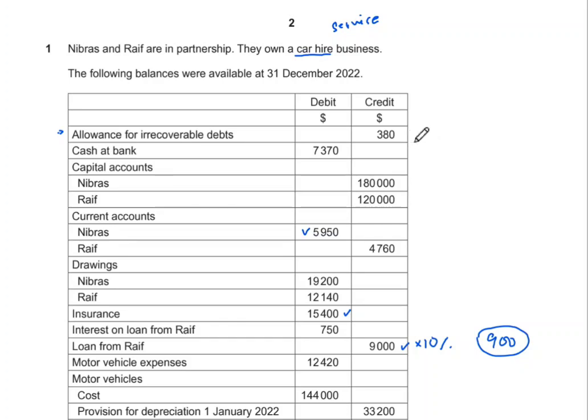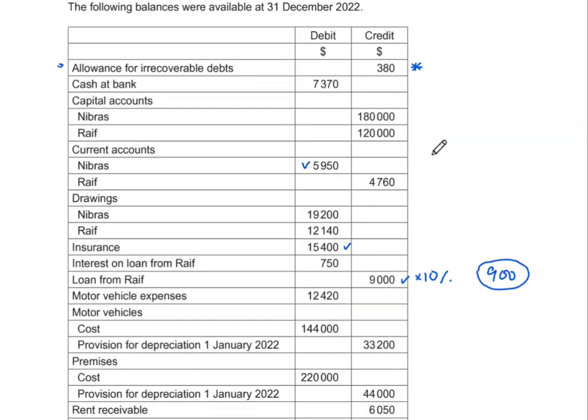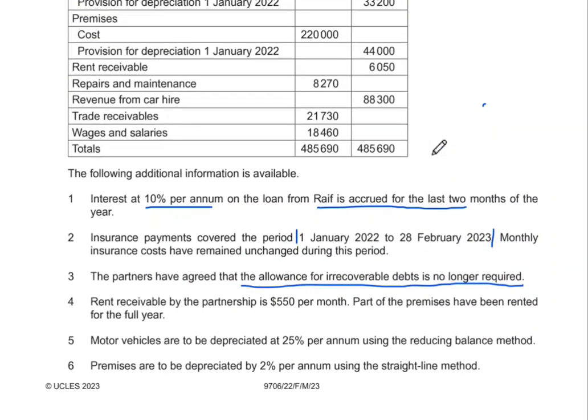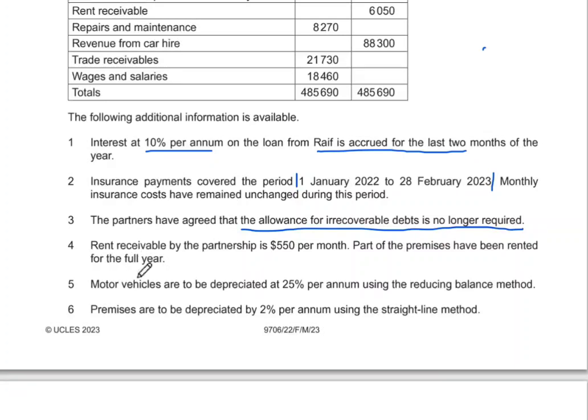So technically this is 380, so this is now being reduced to 0, and we will be treating this as other income. Whenever you have an allowance for doubtful debt that is being removed, we always treat that as part of other income. Rent receivable by partnership is 550 per month, so that will be multiplied by 12 to get the total year's rent.